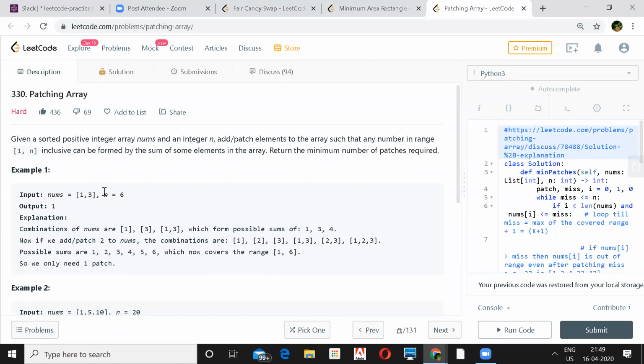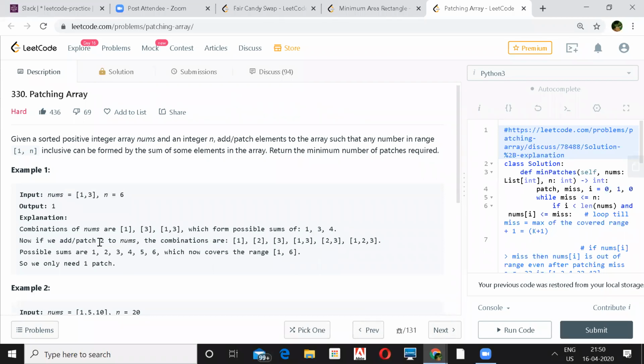So what you have to do, you have to generate a sum from 1 to 6 by using these numbers, and if you are not able to generate, try to insert something so that you can get a sum between 1 to 6. Because the combination of 1 and 3, what will be 1, 3, or 1 plus 3, so at max 4 you can generate, but you have to generate up to a sum of 6, 1 to 6. So for that they are adding 2 to the nums. When they add 2 to the nums, 3 plus 2 is 5, plus 1 is 6. So up to 6 you can generate a sum.